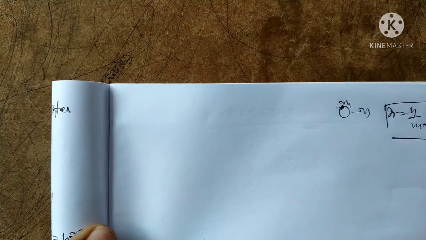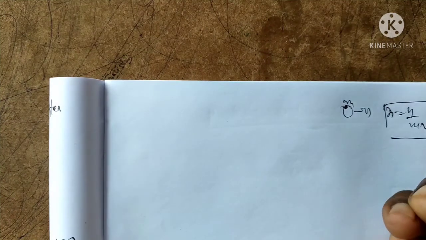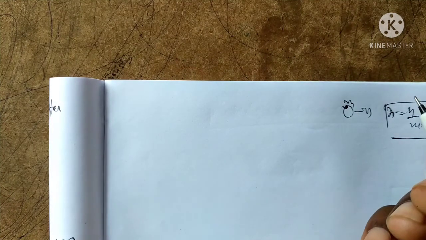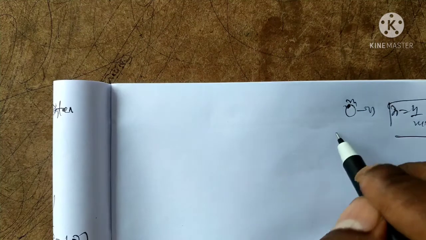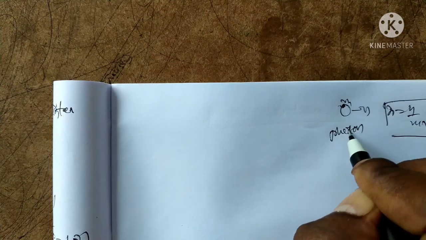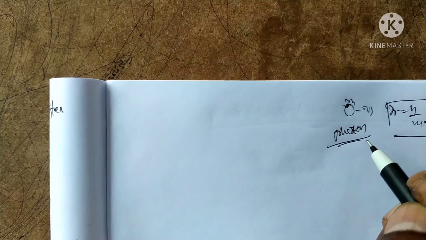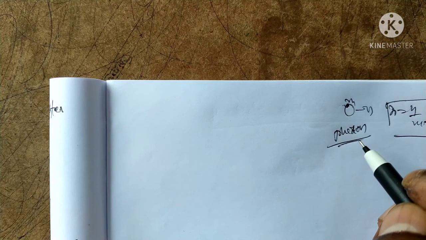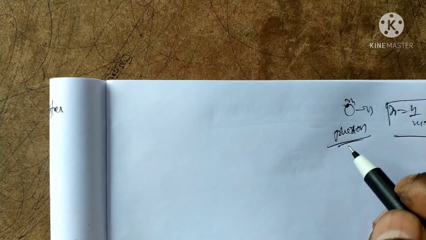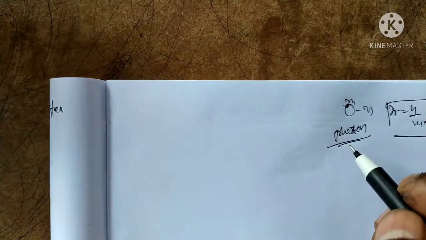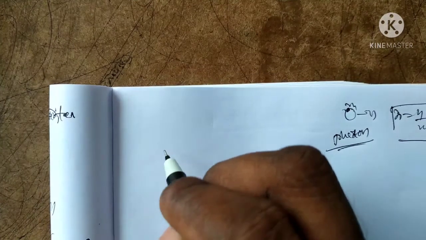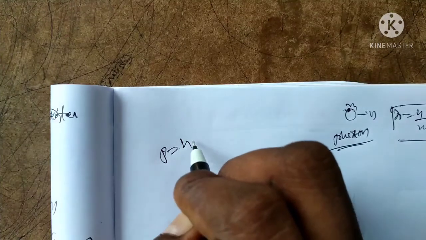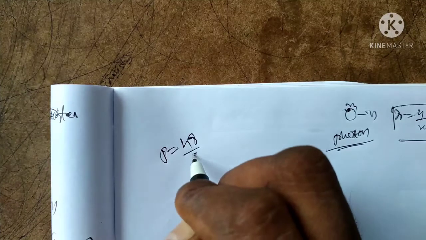That is the dual nature or wave nature of matter. Wave nature of matter is nothing but matter waves. The best example is the photon. Photon is the best example of dual nature. Photon satisfies this dual nature, wave nature as well as particle nature. Suppose momentum p is equal to h nu by c.